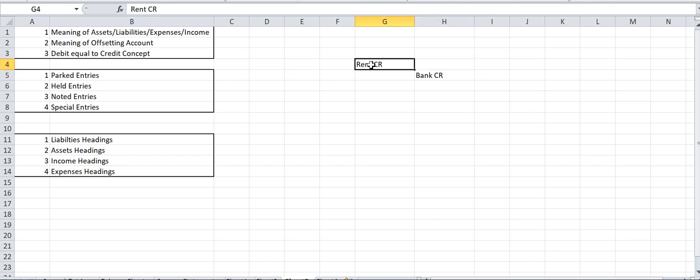Bank account is credit and rent account will be debit. So if I have in the debit side 1,000 rupees, then it is a must that I should have credit on the credit side also 1,000 rupees. If I write just 500 rupees, this entry cannot be posted, right? Because total debit must be equal to total credit. That is the basic rule of accounting.